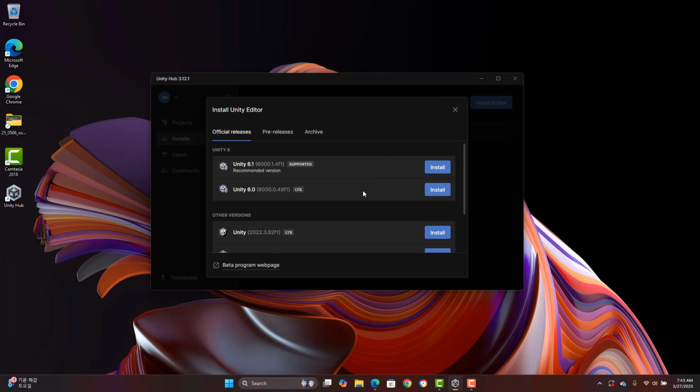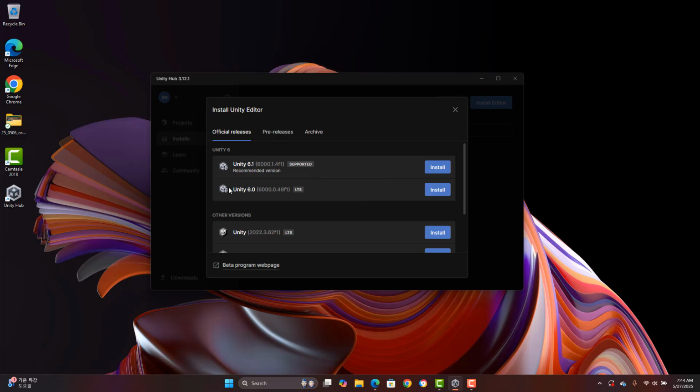Actually, the reason why I stopped installing it is because Unity 6.1 just came out. A lot of people actually use Unity 6.0. Supposedly they're very similar, so either way is fine.